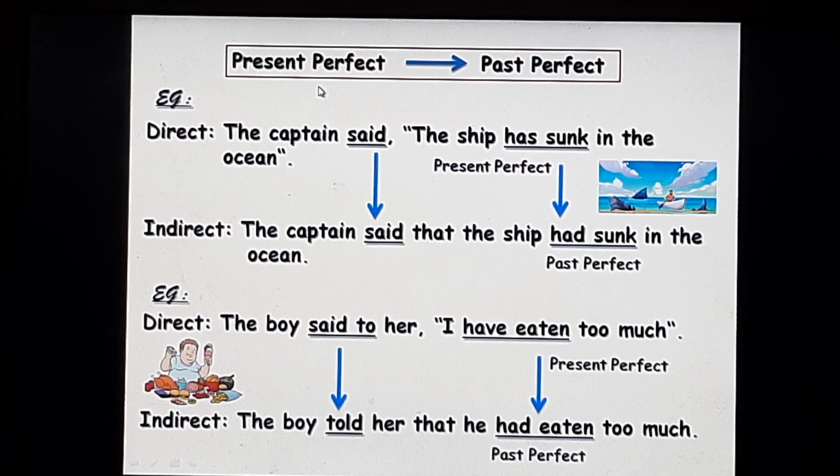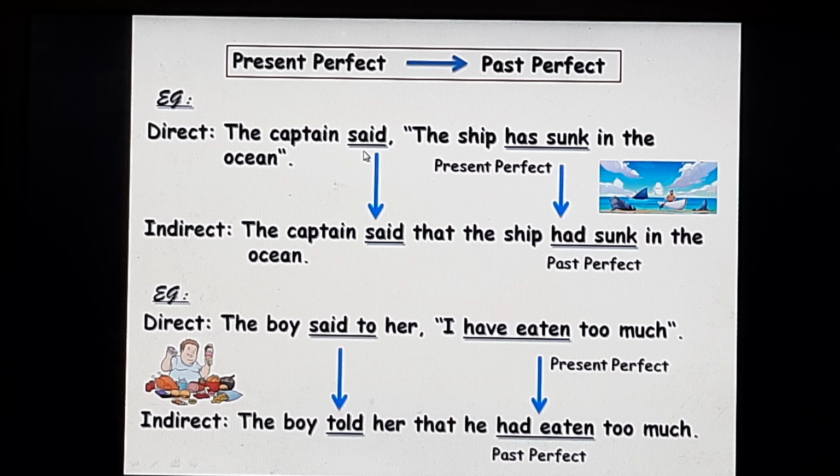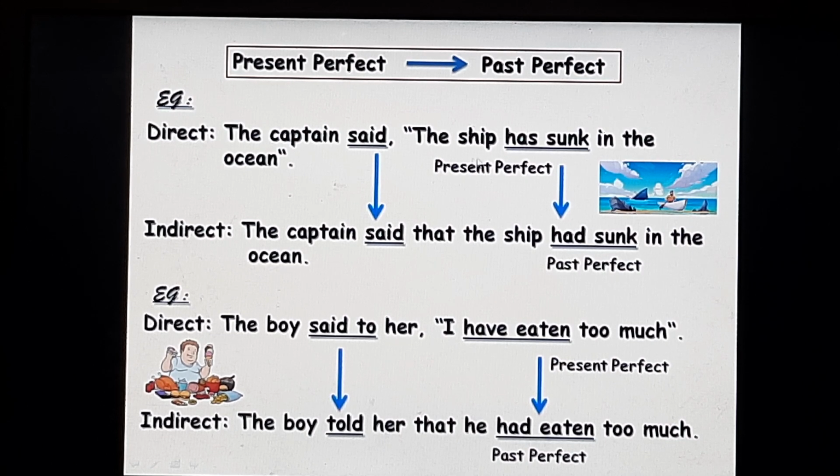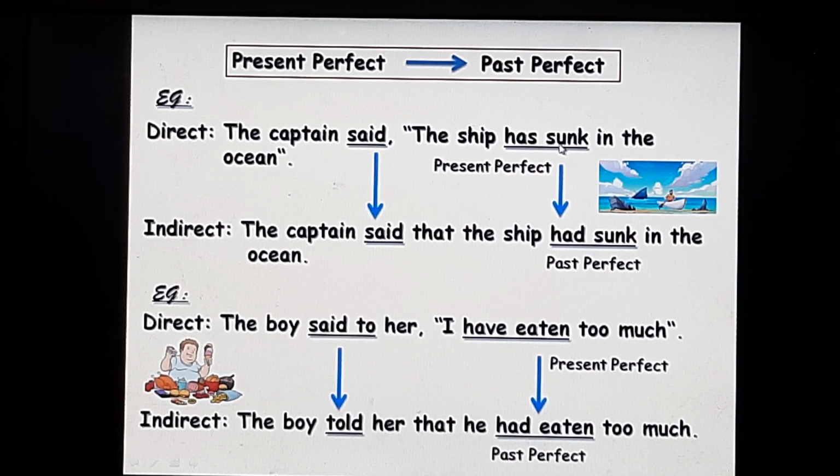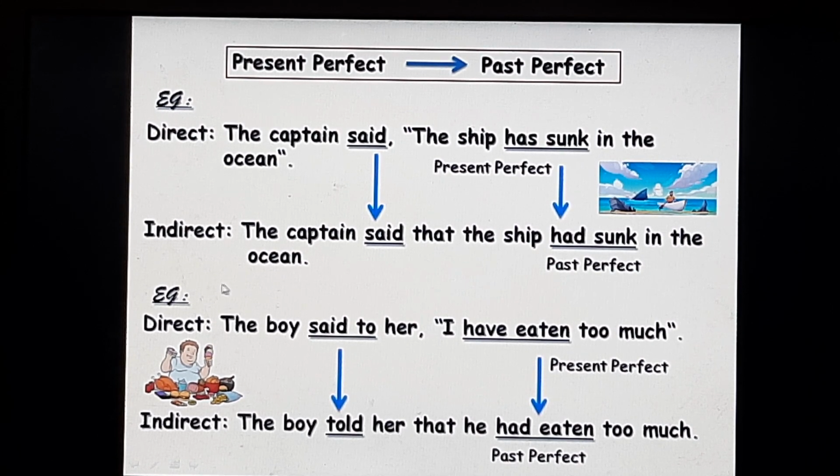The present perfect in the direct will change into past perfect in the indirect. The captain said, "The ship has sunk in the ocean." Said is the reporting verb in the past tense. Has sunk is the verb in the present perfect in the direct speech. It will change into had sunk, the past perfect in the indirect speech. The captain said that the ship had sunk in the ocean.